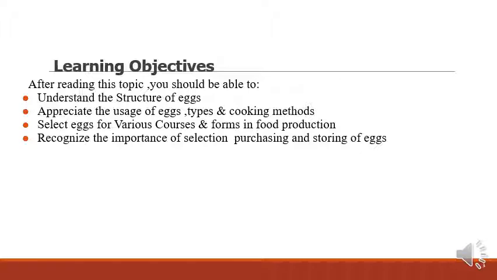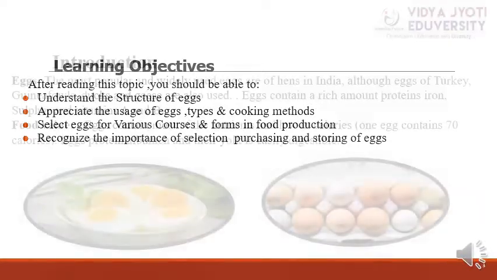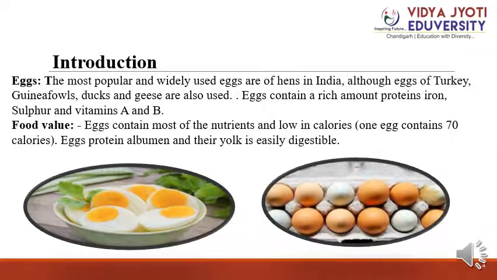The learning objectives of this topic: after reading this topic, you should be able to understand the structure of eggs, appreciate the uses of eggs, types and cooking methods, select eggs of various courses and forms in food production, and recognize the importance of selection, purchasing and storing of eggs. So let's start our topic with the introduction.